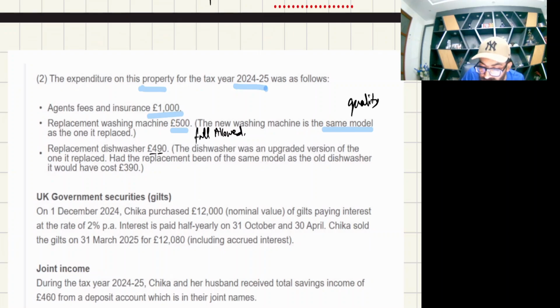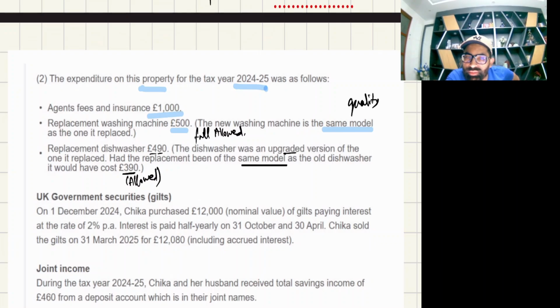Now replacement of dishwasher 490. The dishwasher was replaced with an upgraded version. Had the replacement been of the same model as the old dishwasher, it would have cost 390. Only this is allowed. Hope you remember, only same quality is allowed, the improvement element is not allowed.